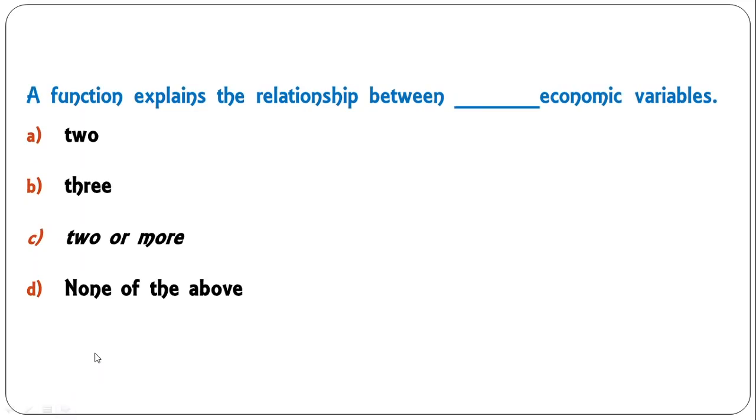A function explains the relationship between dash economic variables: two, three, two or more variables, or none of the above. Correct answer would be two or more variables. In a function, we see relationship between two or more variables.